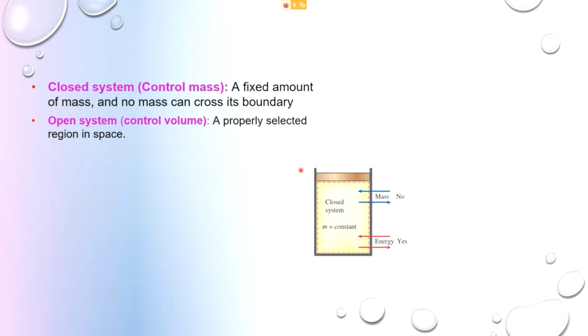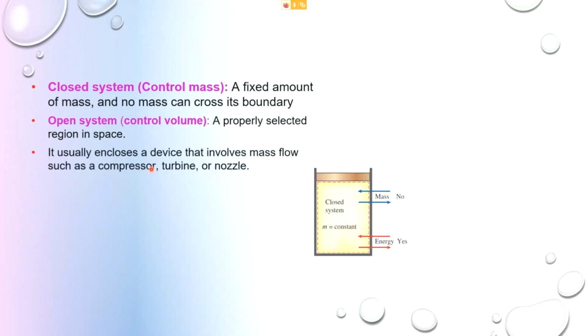If it is isolated, then no heat energy will be able to flow in and out. A control volume usually encloses a device that involves mass flow, such as a compressor, turbine, nozzle, heat exchanger, etc. for open systems.